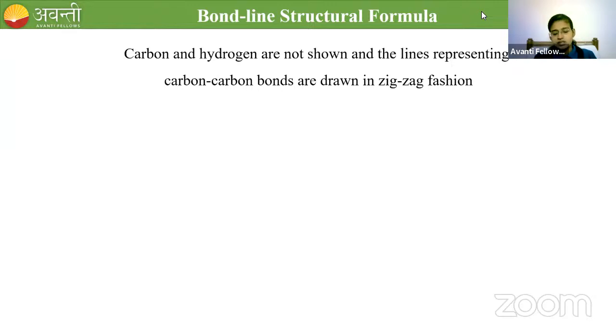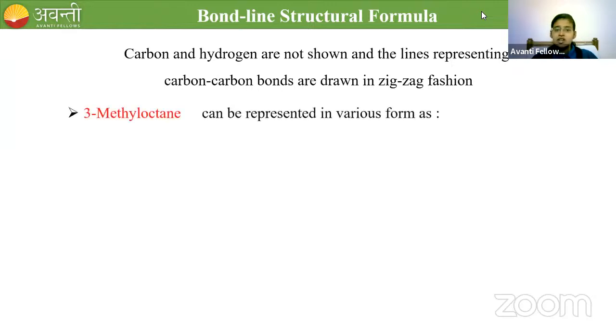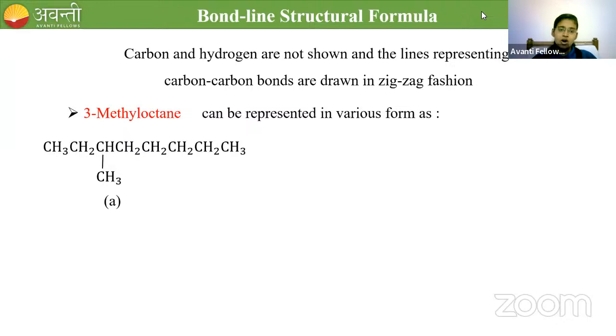For example, let me take 3-methyl octane. 3-methyl octane is an organic compound and it can be represented in many forms. One among the forms is this. I will tell you how to find the name from the structure, and also teach you how to find the structure from the name. Those things will be discussed in the IUPAC nomenclature part of this lesson.